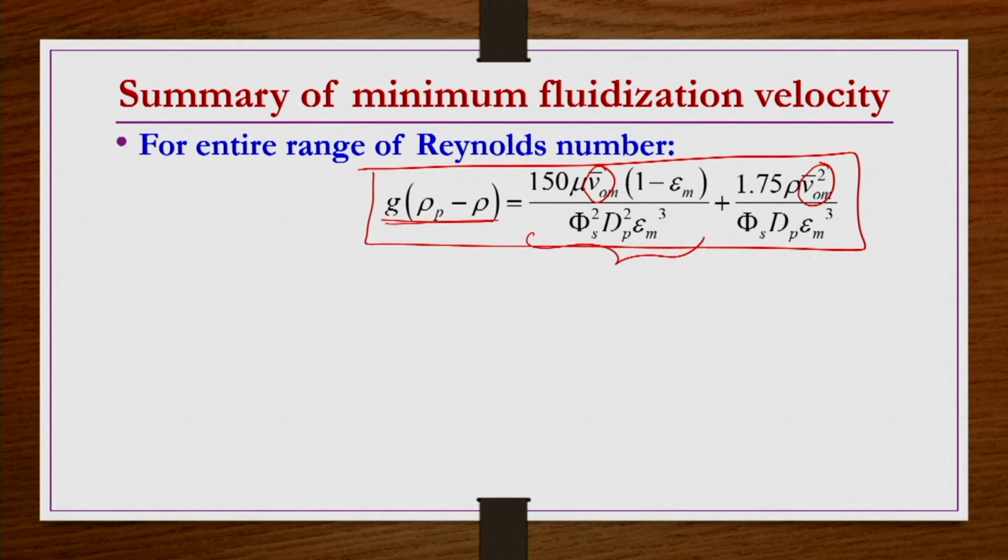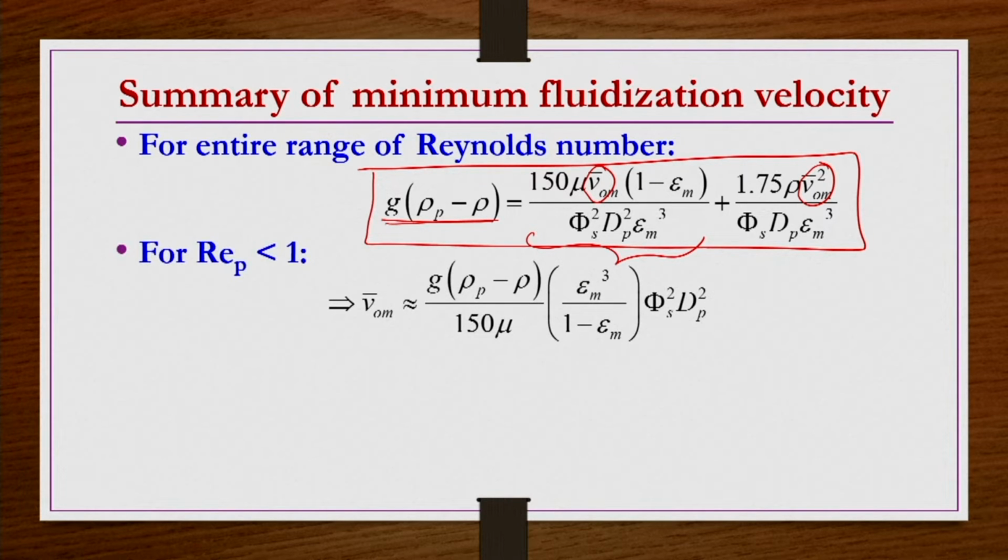So we know that on the right hand side, the first term indicates the viscous losses, and the second term indicates the kinetic losses. Viscous losses are predominant at small Reynolds numbers, and kinetic losses are predominant at large Reynolds numbers. So in order to simplify and develop the mathematical equation for Re_p less than 1, we have taken the left hand side equal to the first term of the right hand side, and then we simplified, and we got this equation.